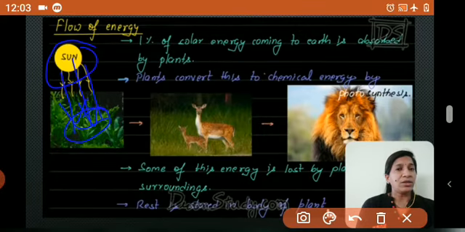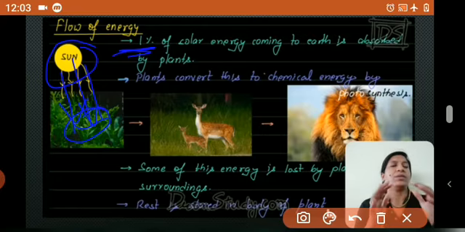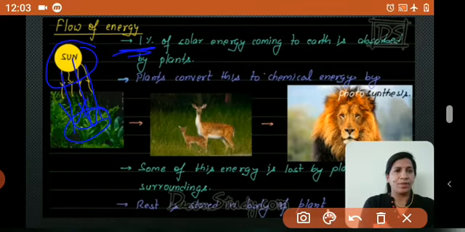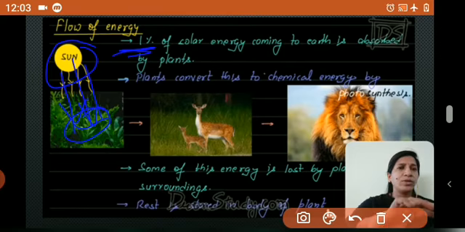Out of that, only 1% of the solar energy coming to earth is absorbed by plants. You can imagine that many plants are on this planet, and these plants are using sunlight for the process of photosynthesis.